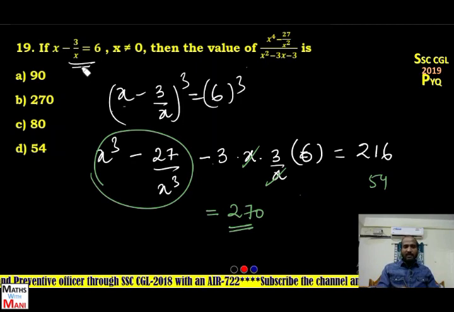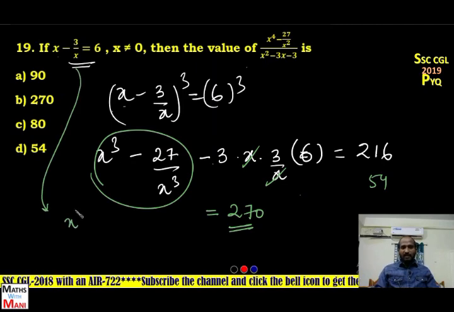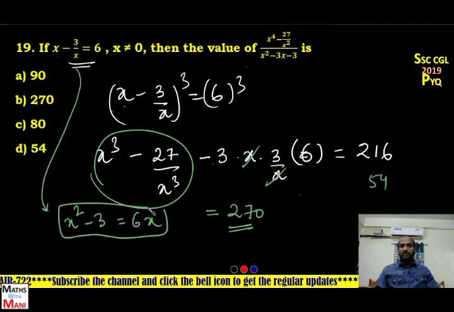Next, what about the denominator? If you clearly observe, x minus 3 by x is equal to 6. Take LCM: x square minus 3 by x is equal to 6, means x square minus 3 equals 6x.